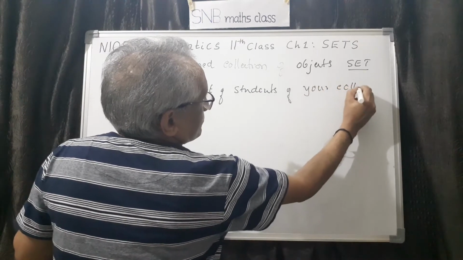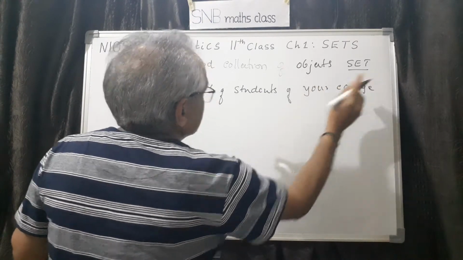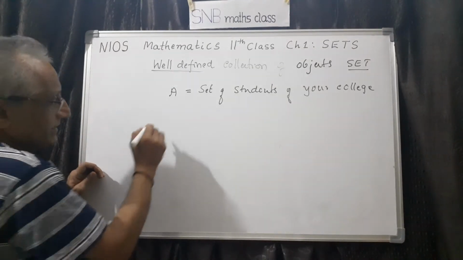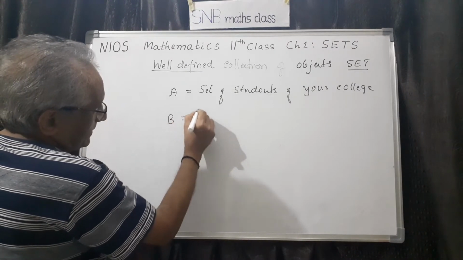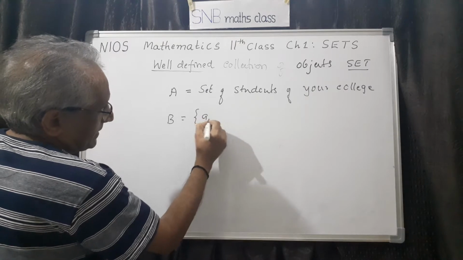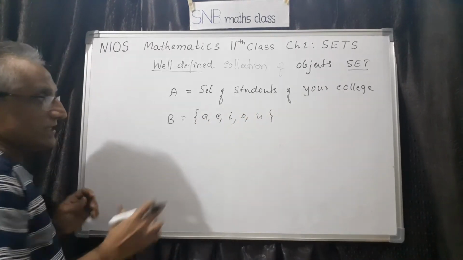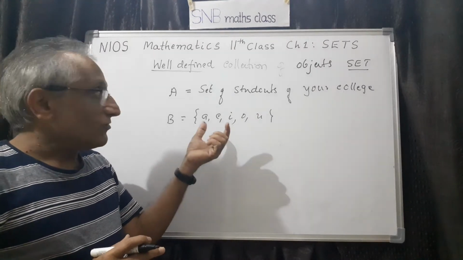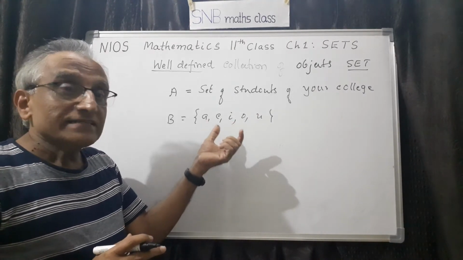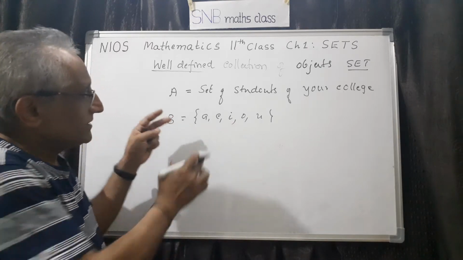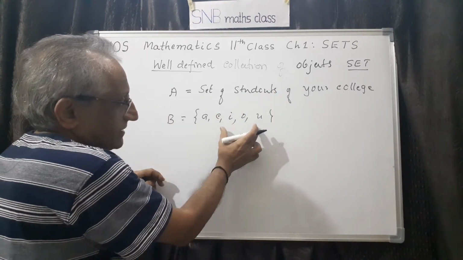So this is the way we write. This is one method. Similarly, I can also write B equal to A, E, I, O, U. You know that A, E, I, O, U is the set of vowels of the English alphabet. So either you can write in a sentence, or you can write like this.